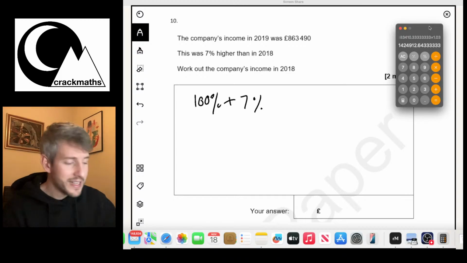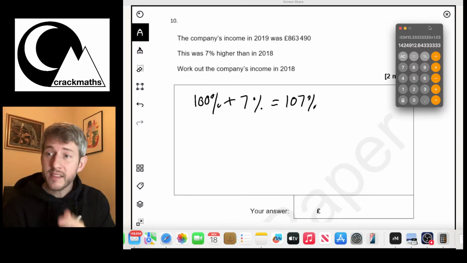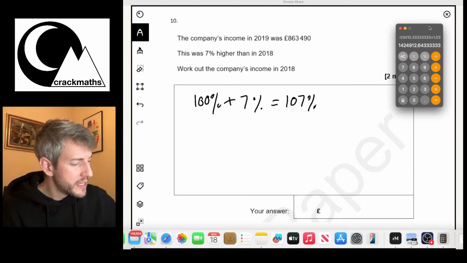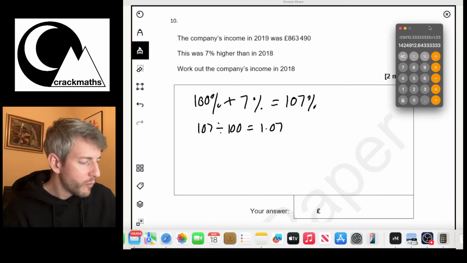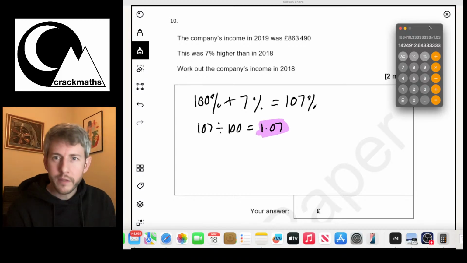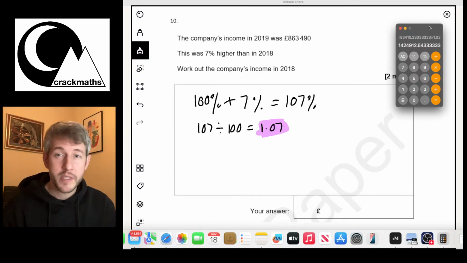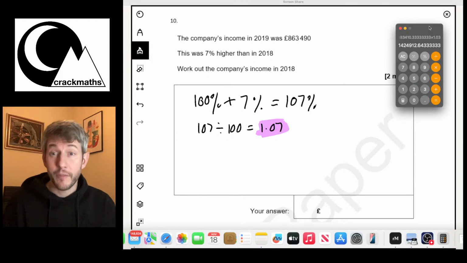So here we go, then we're adding on the 7%. So that means we're getting 107%. Now, as this is the calculator paper, I just want to do the multiplying method, okay? So I'm going to do 107 divided by 100, which equals 1.07. Now remember, any number multiplied by 1.07 is going to be increased by 7%. So any number in the world that you multiply by 1.07 will be increased by 7%.